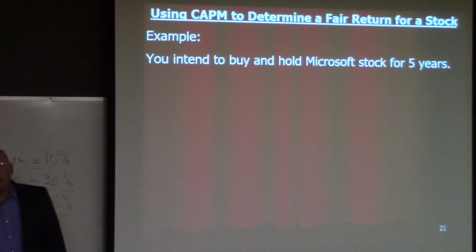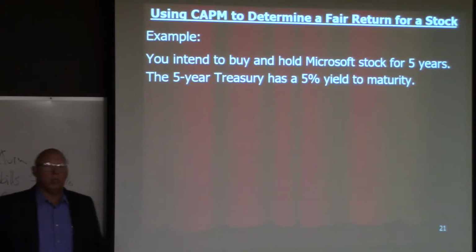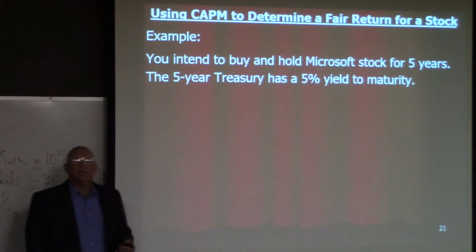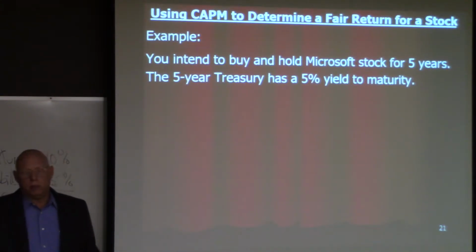All right, an example of using CAPM. You intend to buy and hold Microsoft stock for 5 years. The 5-year Treasury has a 5% yield to maturity. One of the debates about using CAPM is what is the maturity of the risk-free rate. Well, in this case, I decided, since we're going to hold Microsoft for 5 years, we'll buy the 5-year Treasury.